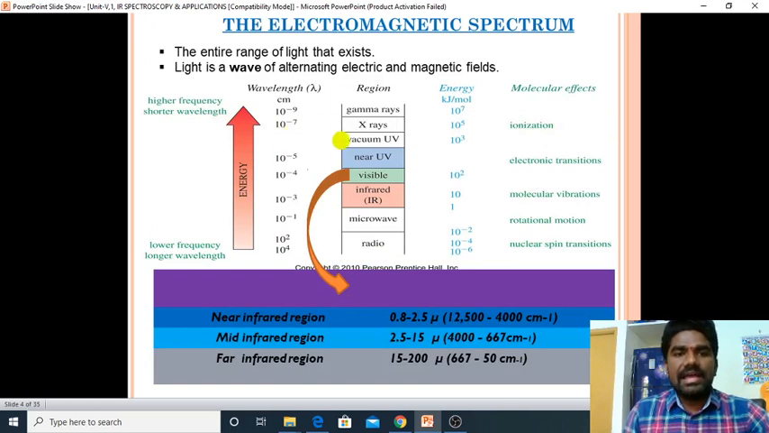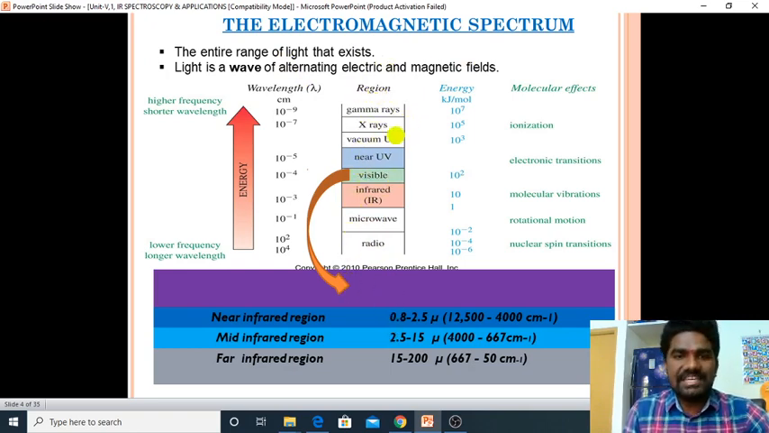This is the electromagnetic spectrum. The electromagnetic spectrum is nothing but the entire range of light that exists. Light is a wave of alternating electric and magnetic fields, we already know about this. This is the range of the different rays, which is called the electromagnetic spectrum.